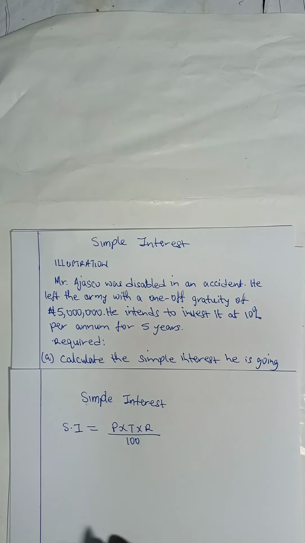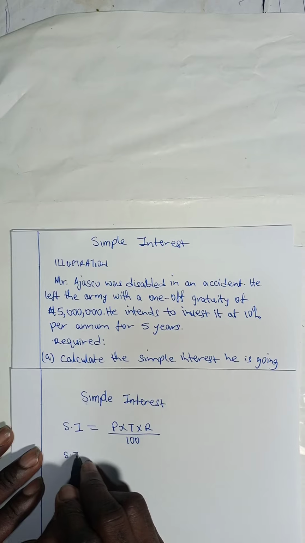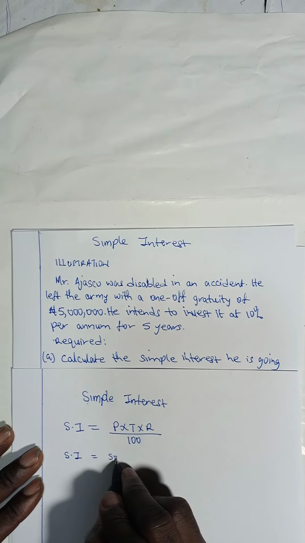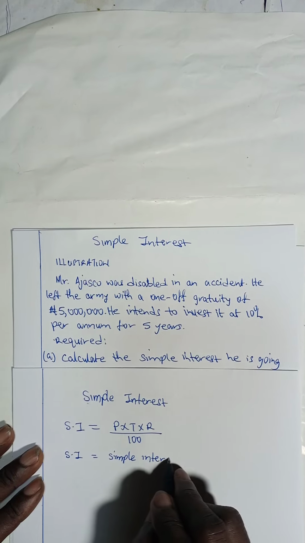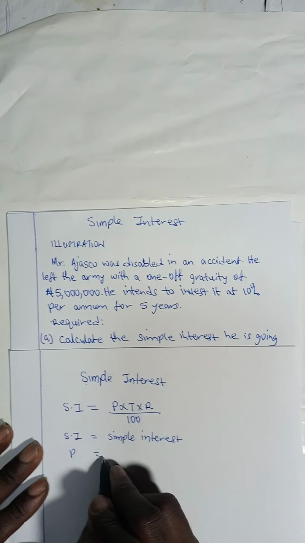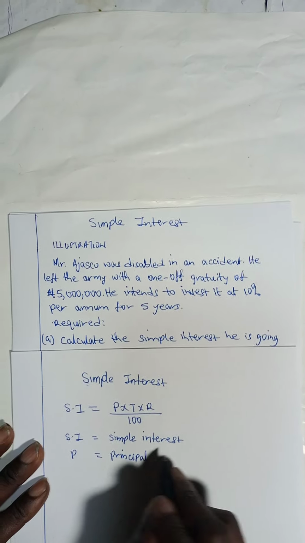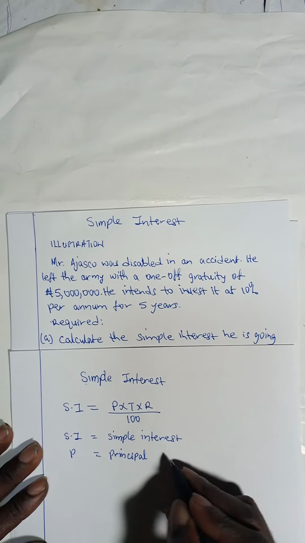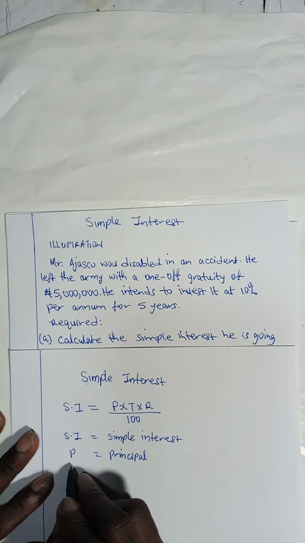Where SI is the simple interest, P is the principal, that is the initial amount of money invested, the initial capital invested.